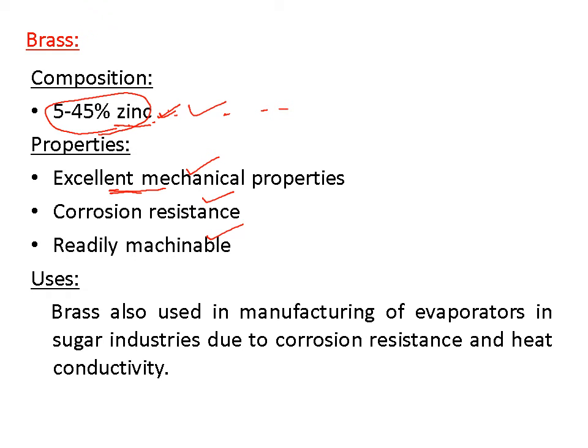Where it is used: in manufacturing of evaporators. In evaporators it is used in sugar industries due to corrosion resistance. It has high corrosion resistance, so it is used in the sugar industry. You have seen evaporators in the sugar industry. And it has high heat conductivity.